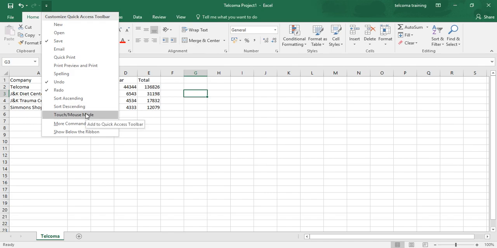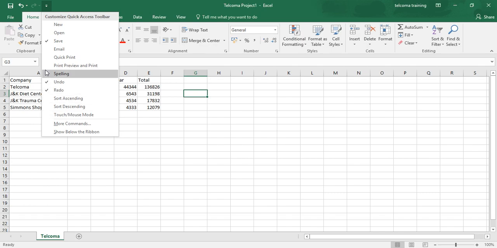The other option we discussed is touch or mouse mode. It is for touch screen laptops or your tablets. So it is to switch in or out of touch mode. When you select this command, it will add extra space around the command buttons on the individual ribbon tabs to make them easier to select on a touchscreen device, regardless of whether you tap with your finger or a stylus.